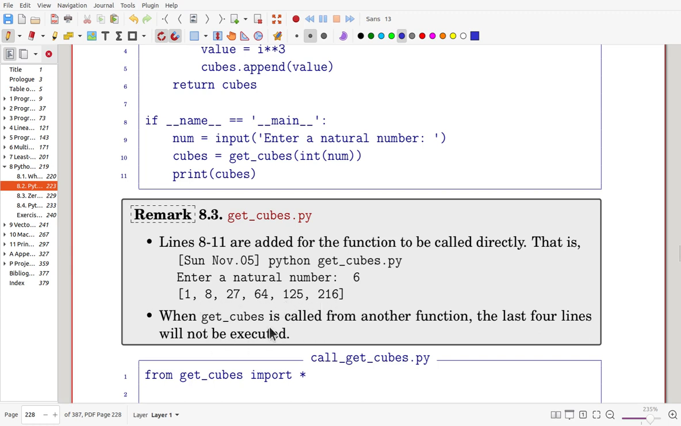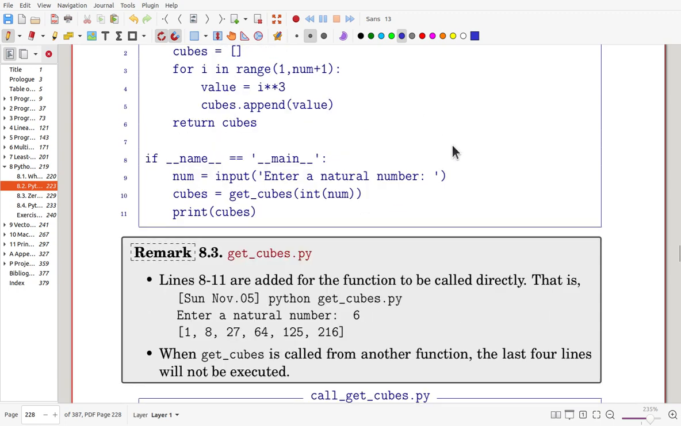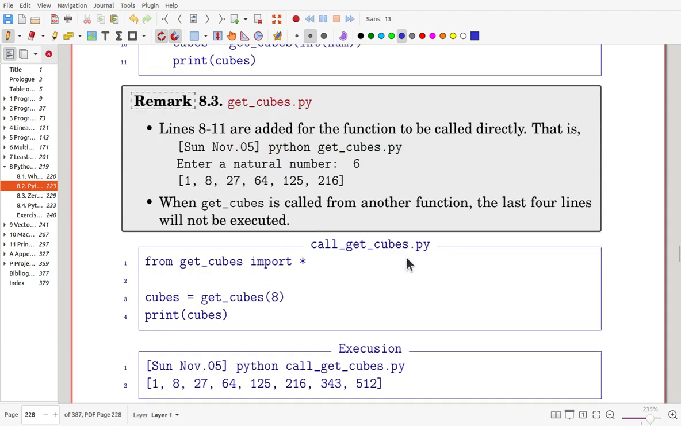Now the function can be called from another function. Then the function is included, and the other function will be considered as the main, so that this portion is not executed. Okay, so let's try to do that.